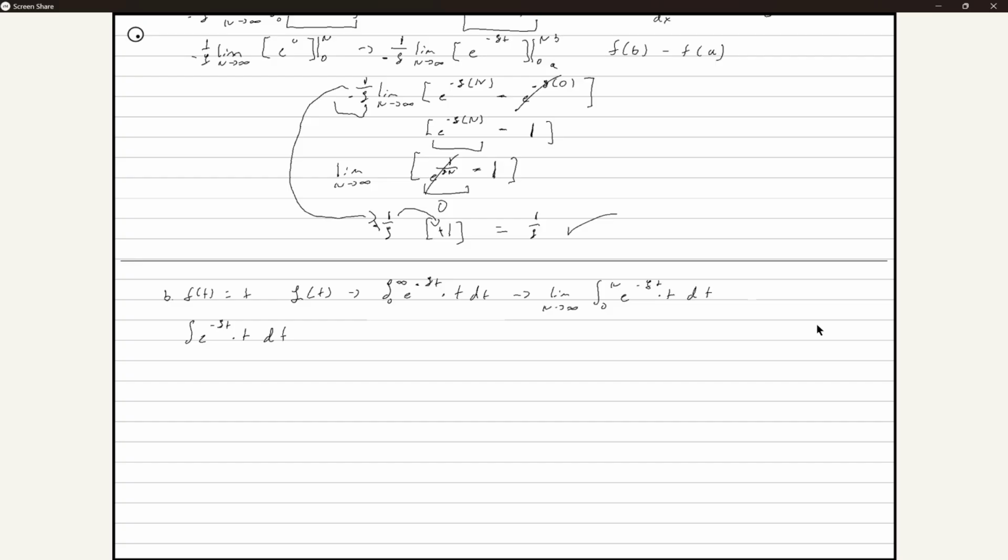Let's not worry about all the limits, the 0 to n, anything like that. So what do you guys immediately see from this thing? A harder integral. Yes, a much harder integral.